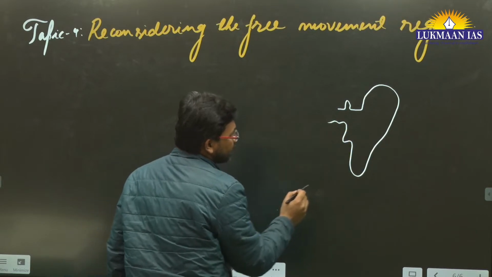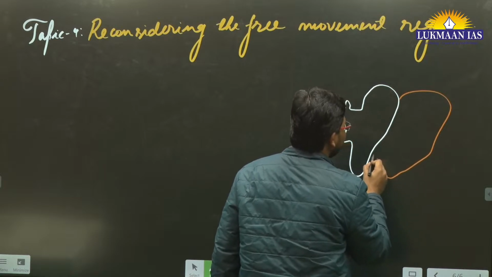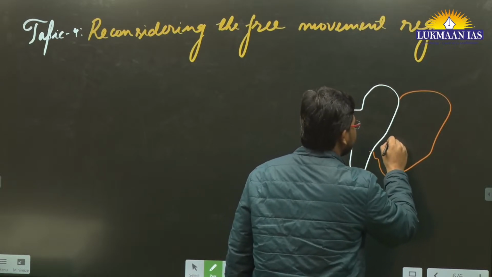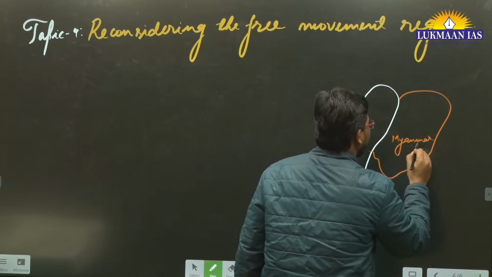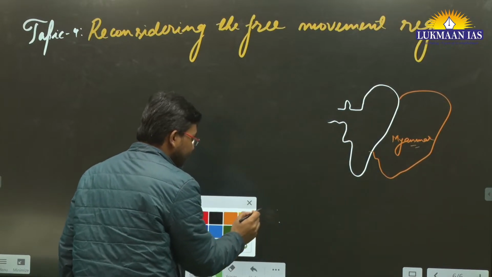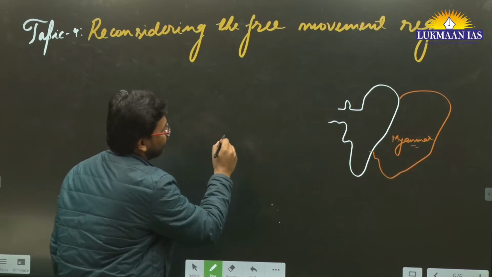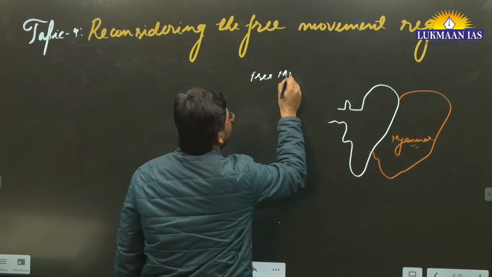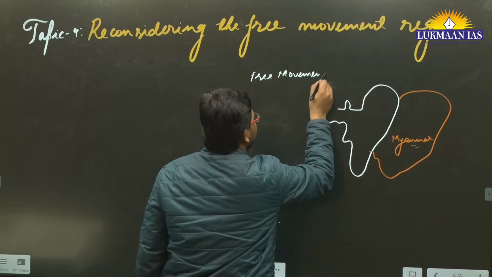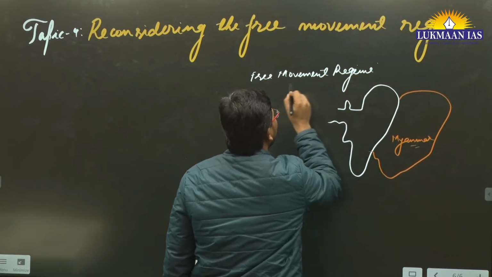So to the east of northeast India, we have another country. I'm just drawing a map. This is Myanmar. Okay. So the thing is, what has happened? India does have a free movement regime, right? India has a free movement regime with Myanmar.